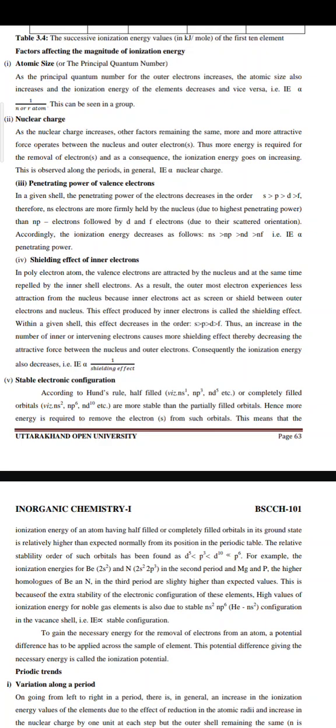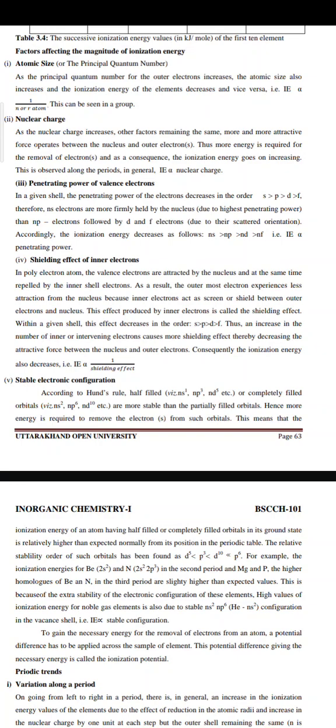Fourth is shielding effect of inner electrons. In polyelectron atoms, the valence electrons are attracted by the nucleus and at the same time repelled by the inner shell electrons. As a result, the outermost electron experiences less attraction from the nucleus because inner electrons act as a screen or shield between outer electrons and nucleus. This effect produced by inner electrons is called the shielding effect.